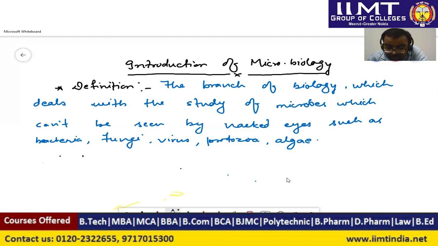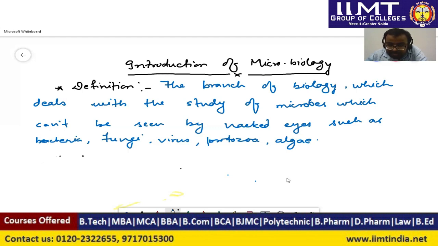So dear student, I hope you all understand the definition: it is the branch of biology which deals with the study of small germs or organisms which cannot be seen by our naked eyes. ऐसे ऑर्गेनिज्म जो हमें दिखाई नहीं देते स्वयं की आंखों से, जिन्हें देखने के लिए हमें एक्स्ट्रा ऑर्डिनरी रिजोल्यूशन पावर सच एज माइक्रोस्कोप की जरूरत पड़ती है. Those germs are known as microorganisms. और कितने टाइप्स के हैं? बेसिकली 5 टाइप्स: बैक्टीरिया, फंगी, वायरस, प्रोटोजोआ, एल्गी. One by one we will study regarding them.